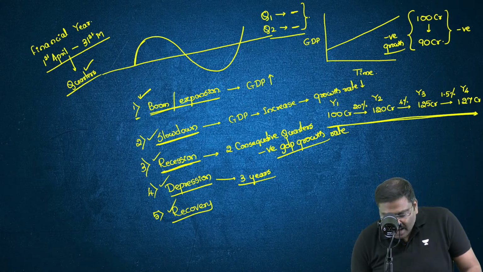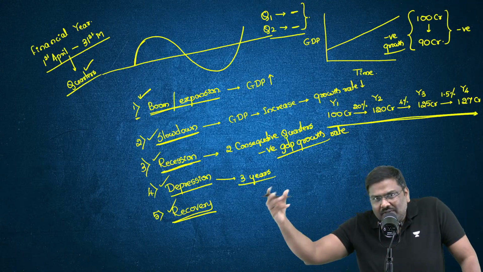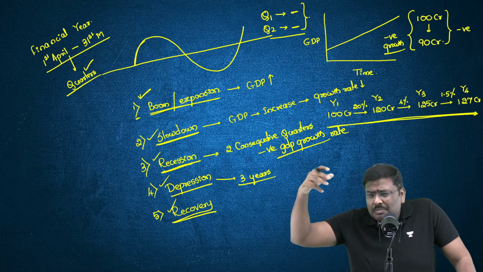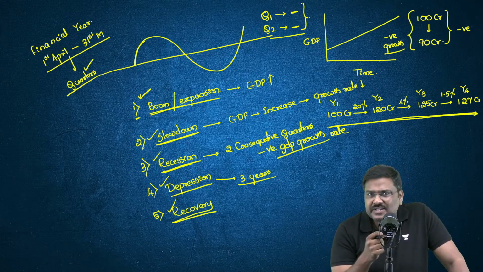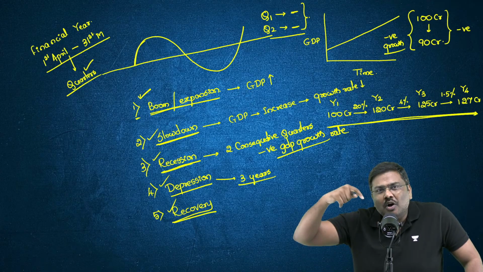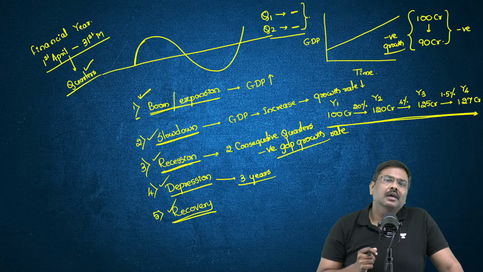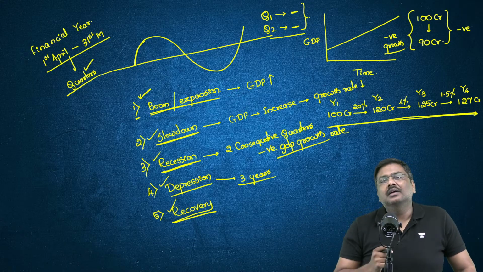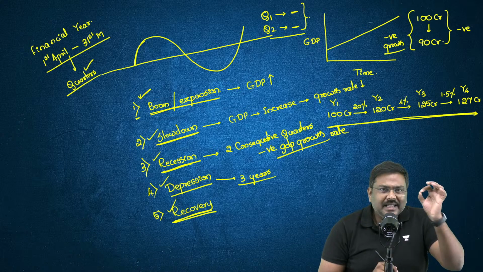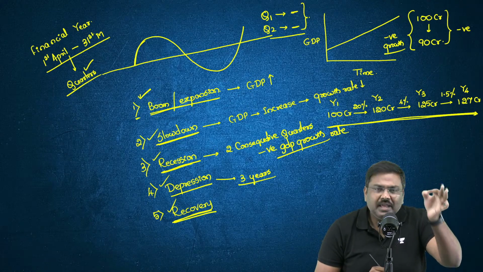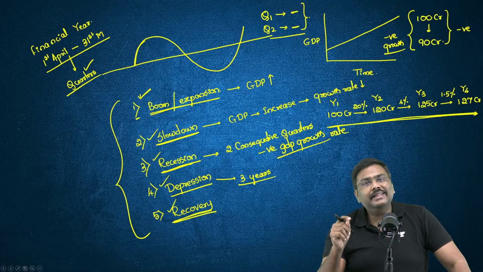And finally, through government policies, through investments from the private sector, or because of the Reserve Bank of India's policies or the central bank's policies, there will be economic activity promoted. Jobs again will be created. Investments again will be done. And that situation is called recovery. Is everybody okay with all these 5 stages? Please do let me know in the chat section.